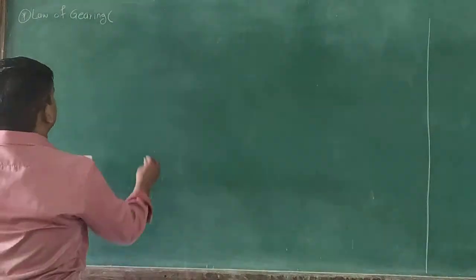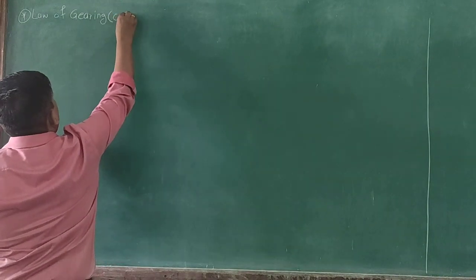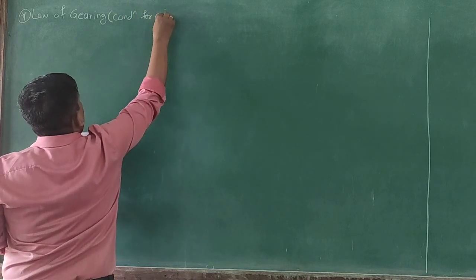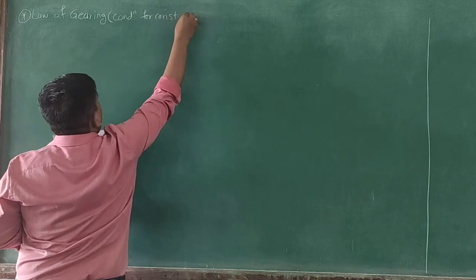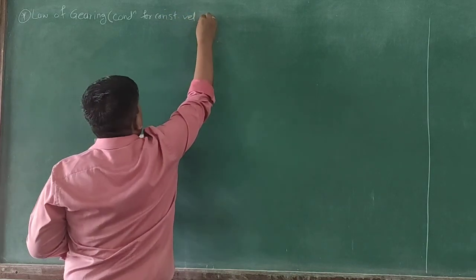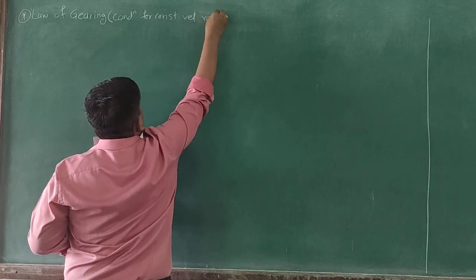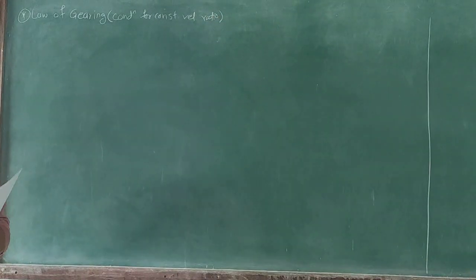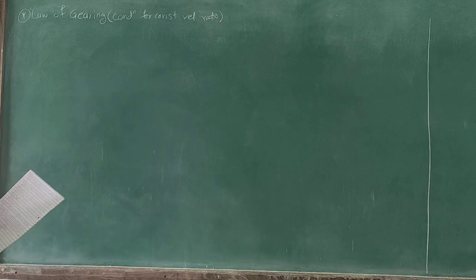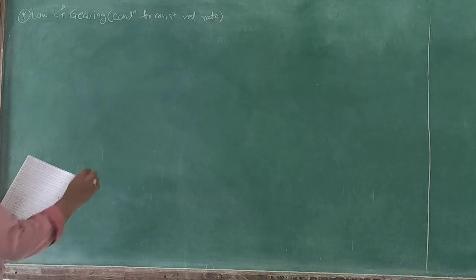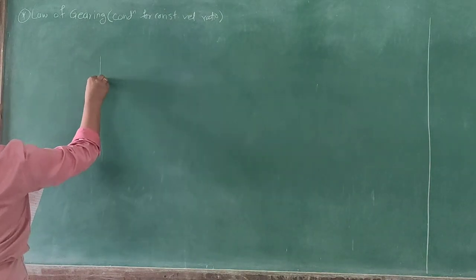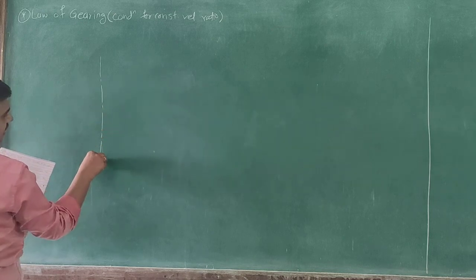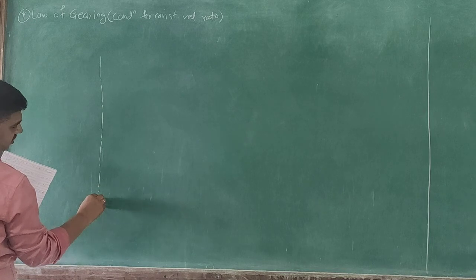So it is known as condition for constant velocity ratio. For which we need one diagram, so that diagram we are going to draw now. So this is nothing but the axis of both the gears.